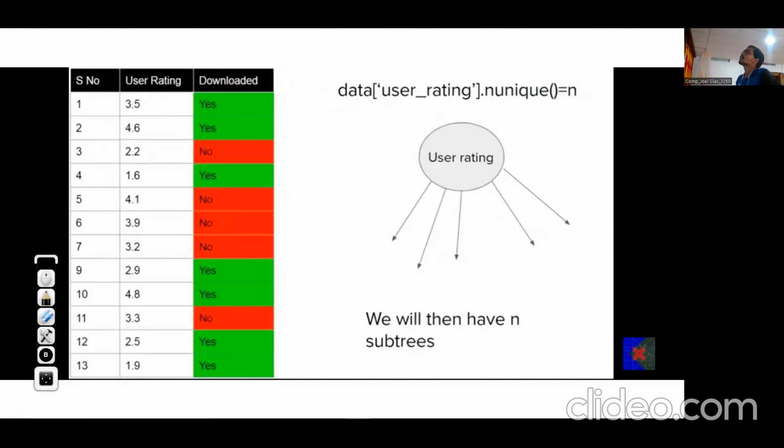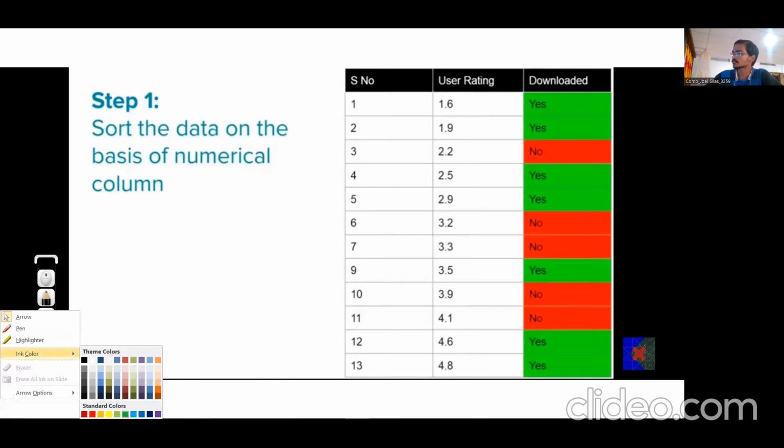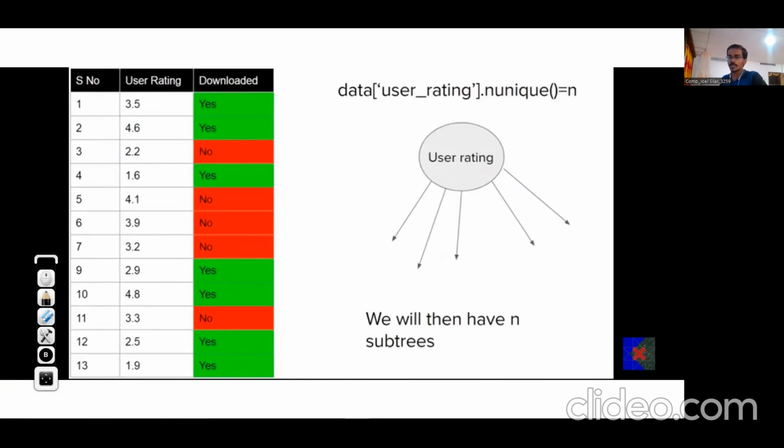So as you can see, we have serial number and user rating, and we need the options like yes, no, for downloaded or not downloaded. First step is that we need to understand that there are so many particular values.